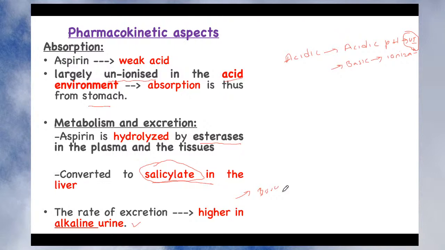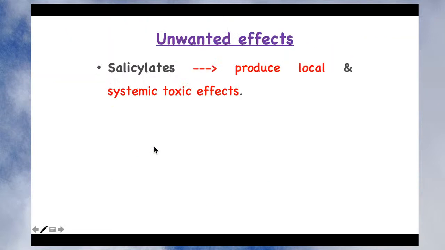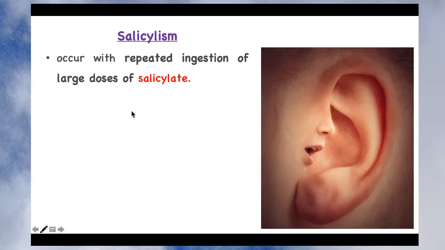But remember what salicylate produces. Now, someone who has taken a high dose of aspirin, what will happen in such a case? The level of salicylate will increase, and this increase in the level of salicylate may produce problems in that patient, isn't it? So let's see the unwanted effects. Unwanted effects are generally related to the salicylate. The salicylate produces local and systemic toxic effects, isn't it? So let's see what those effects are.